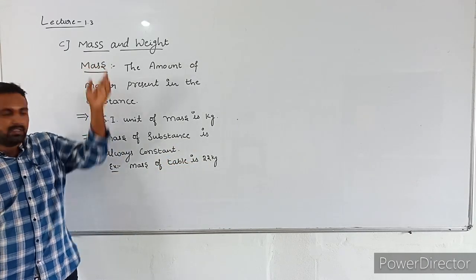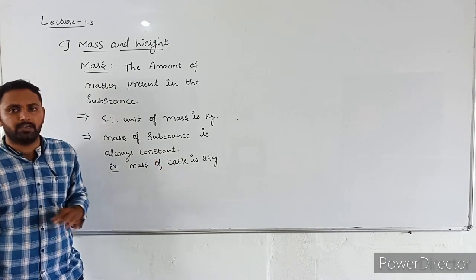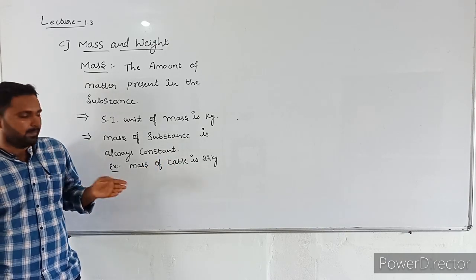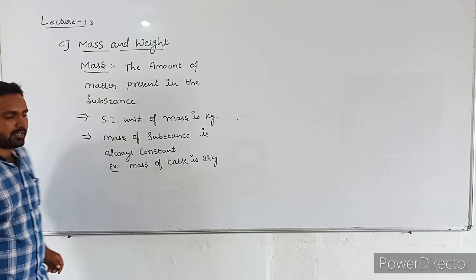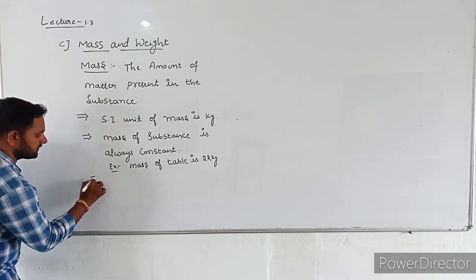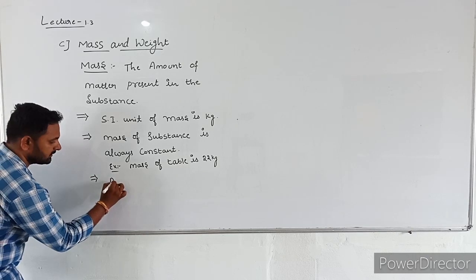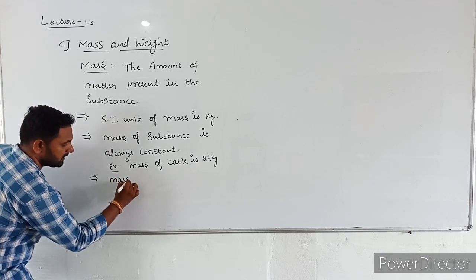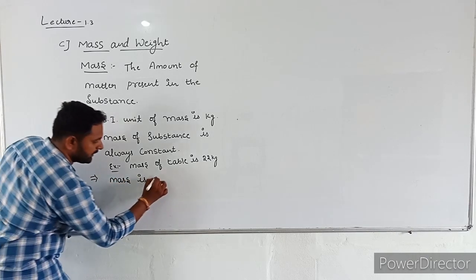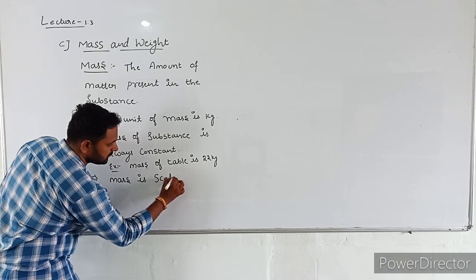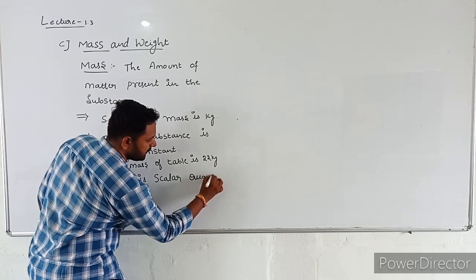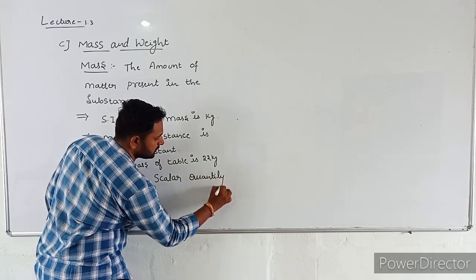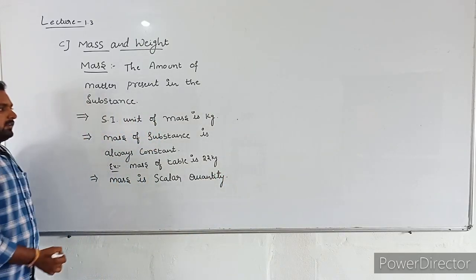On the moon, the mass of the table is 22 kg. Wherever you go, the mass value does not change. It is always constant. Next, mass is a scalar quantity.